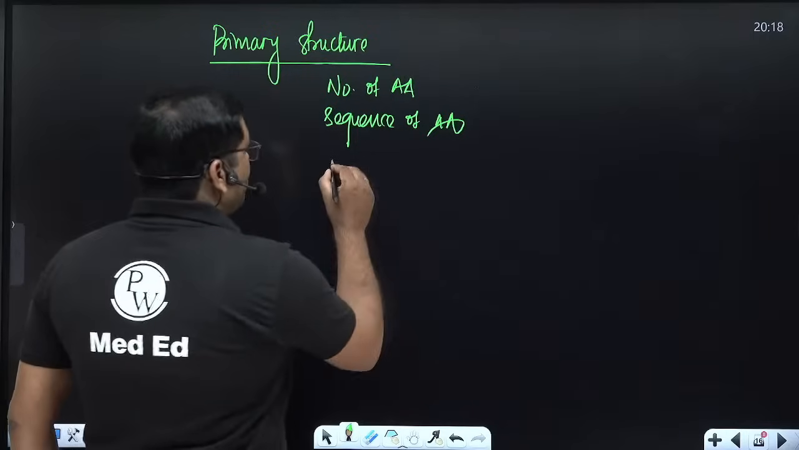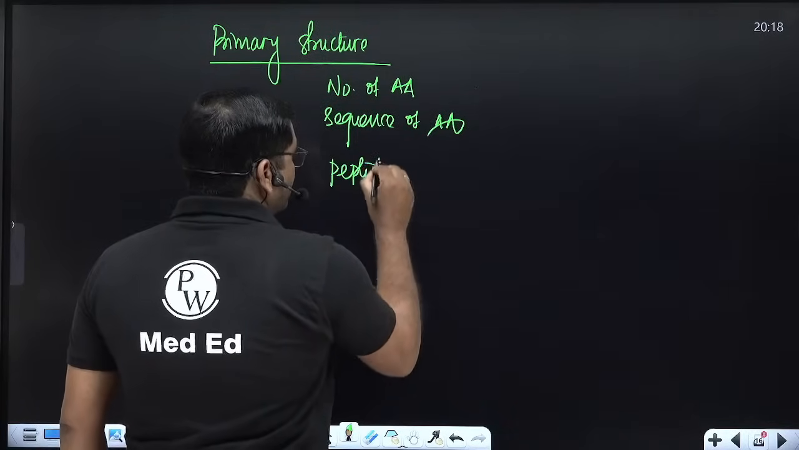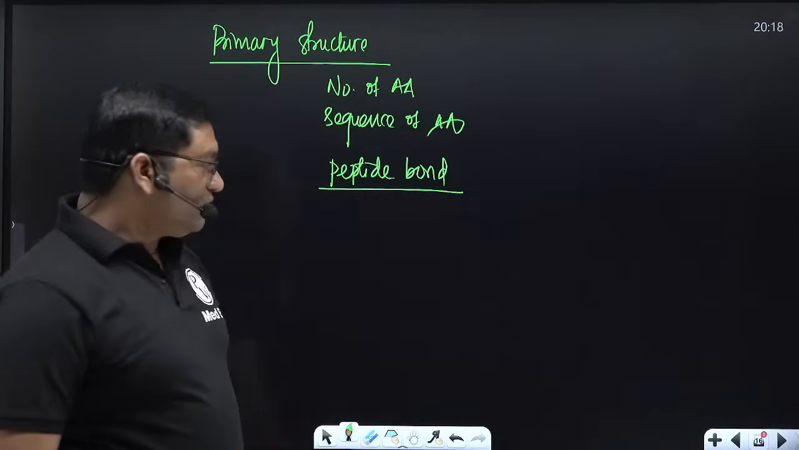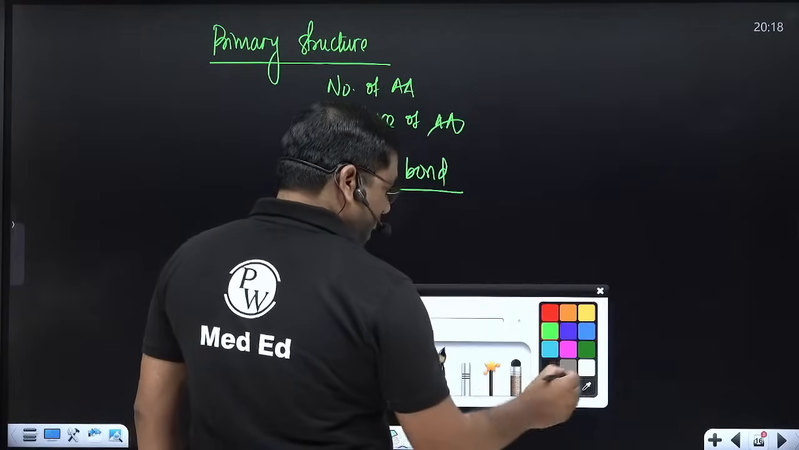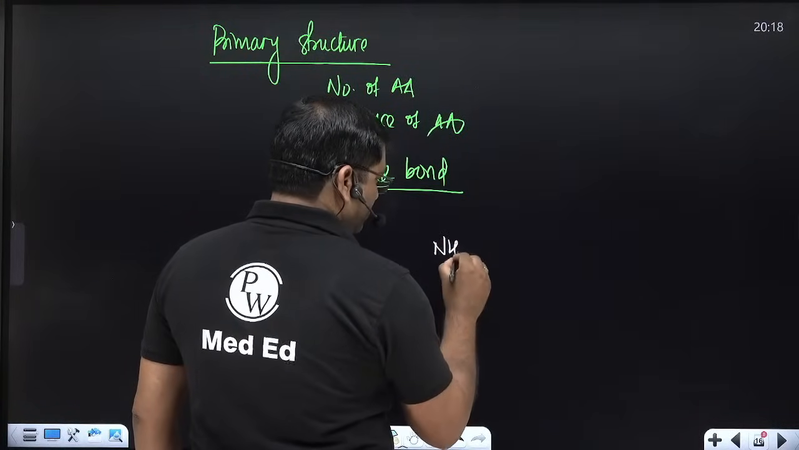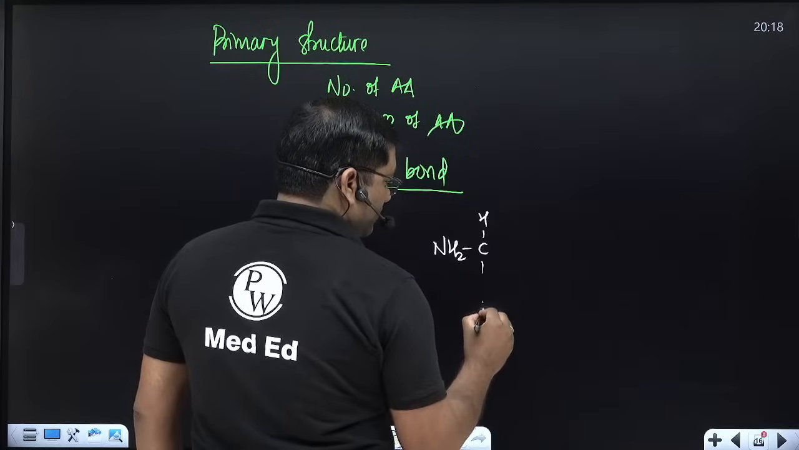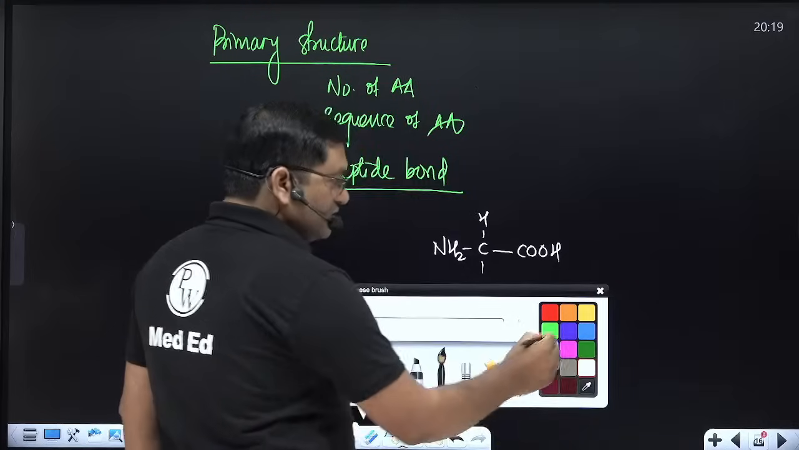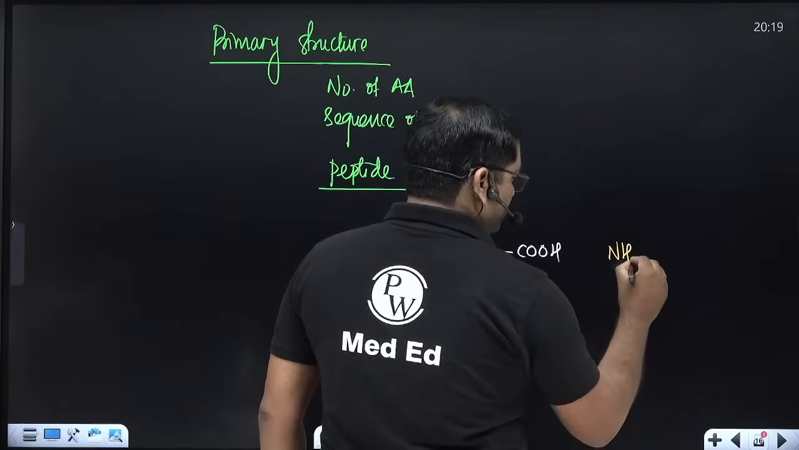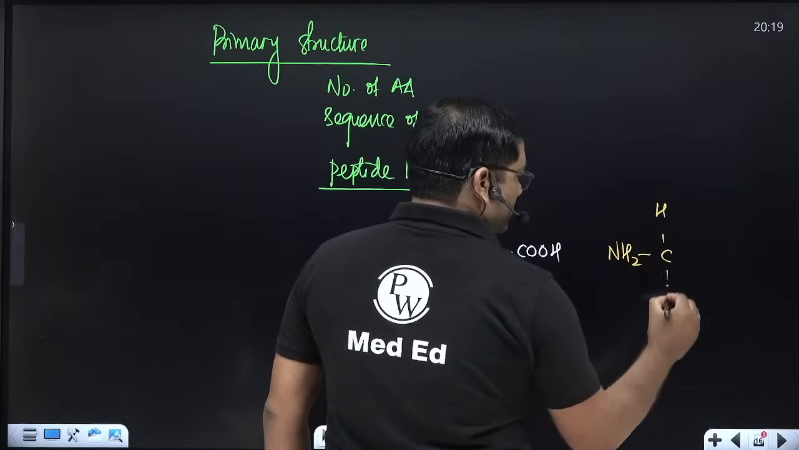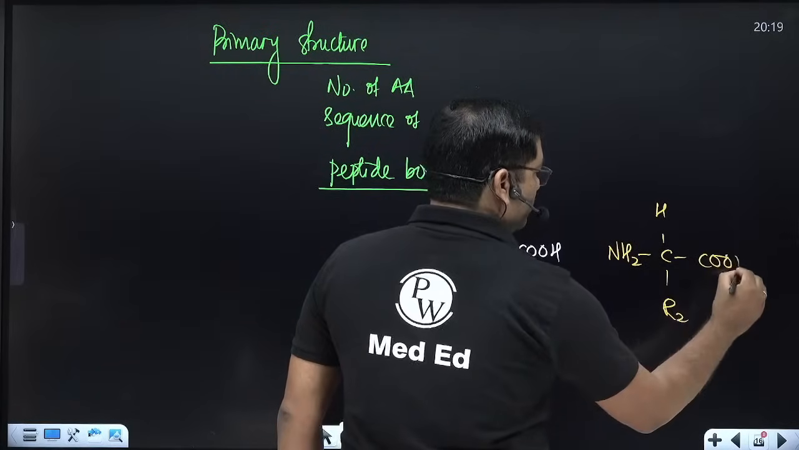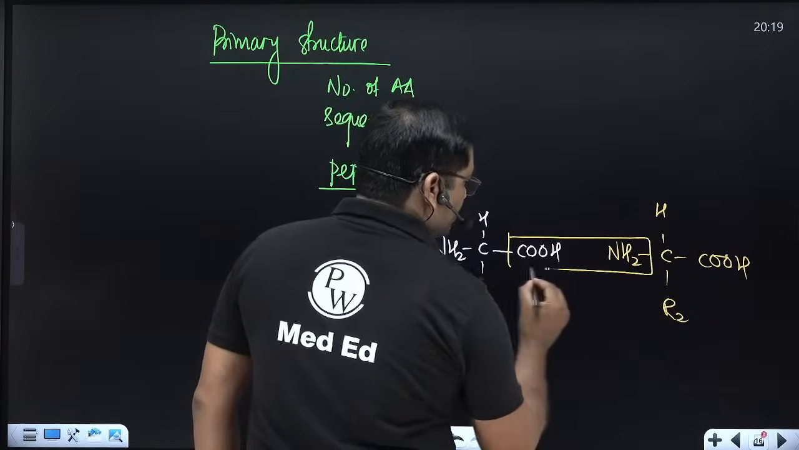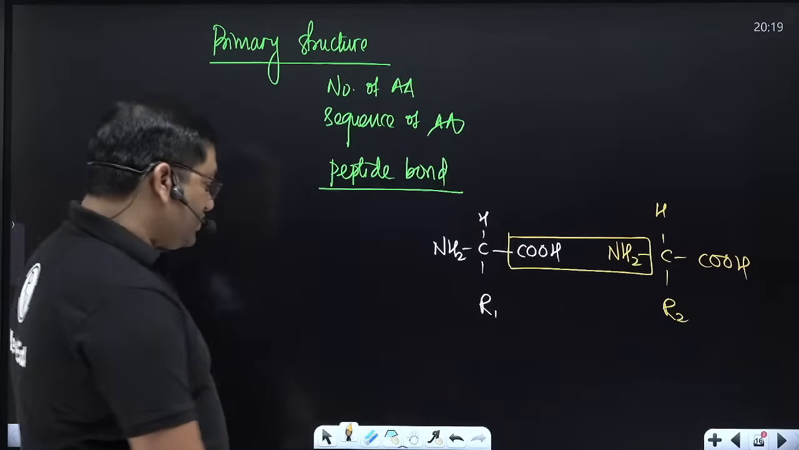So here the peptide bond is important. Formation of the peptide bond is important in the primary structure. Now, how is the peptide bond formed? See, this is the first amino acid, this is R1, COOH. Now this is the second amino acid. This is R2. This is a carboxyl group, amino group, carboxyl group. Now on dehydration, there is formation of a CONH linkage.